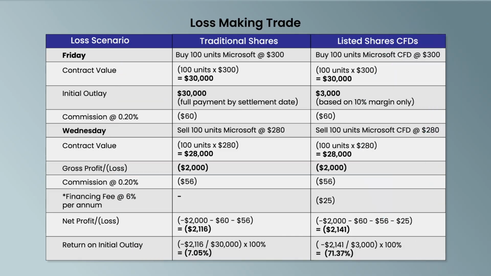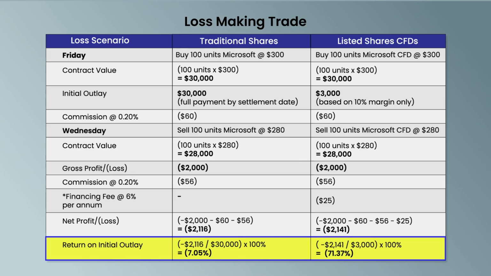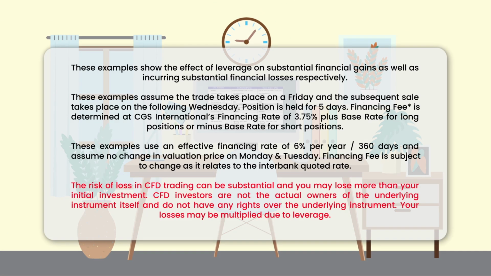This example shows the comparison of buying Microsoft shares versus its CFD in a loss-making trade. When Microsoft price drops to $280, you make a loss of approximately $2,100 in both traditional share and CFD trades. However, the loss on initial outlay is only 7% for shares, but much higher at 71% for CFD. Keep in mind that your losses on initial outlay may also be magnified due to leverage.